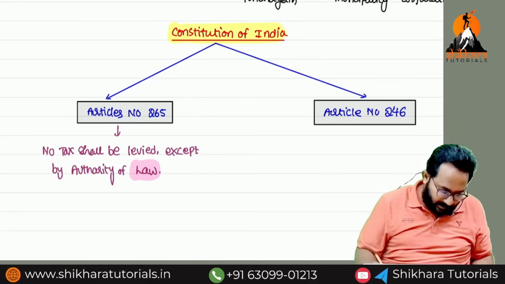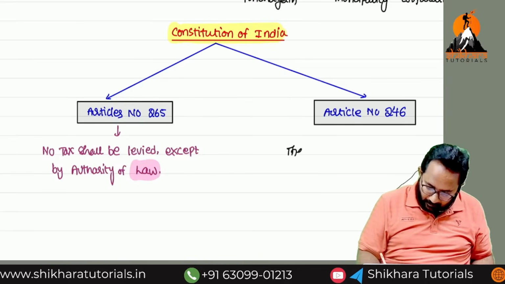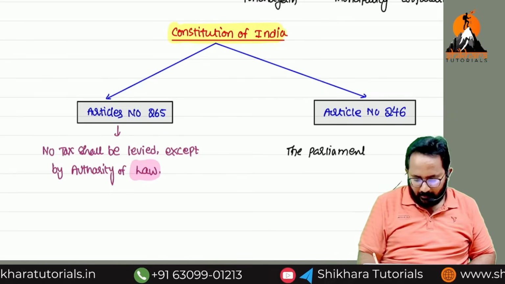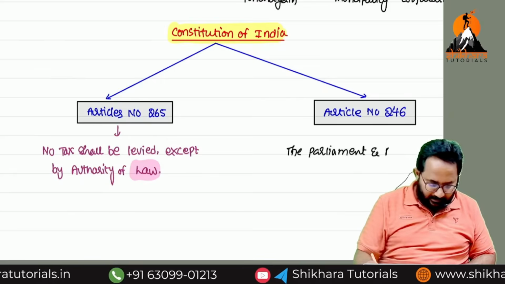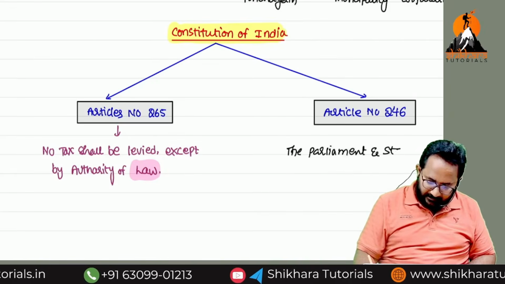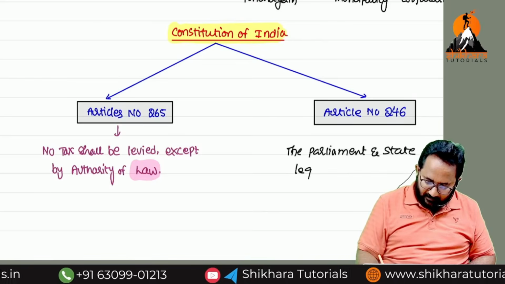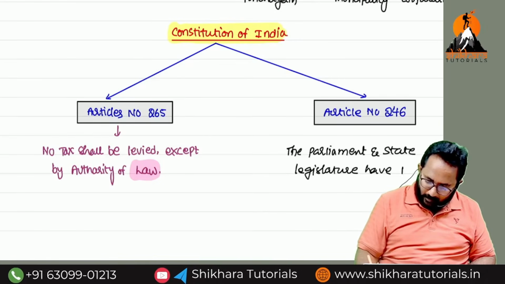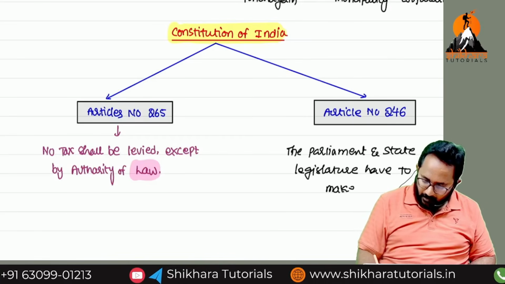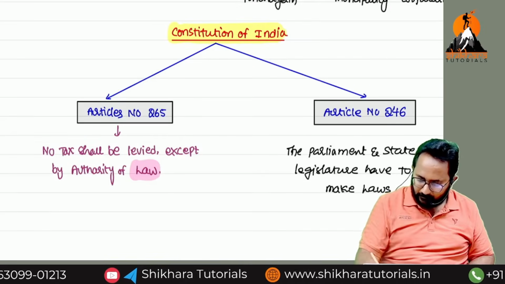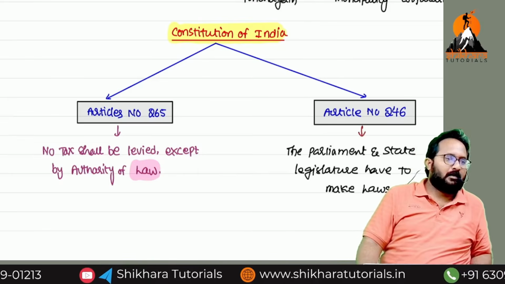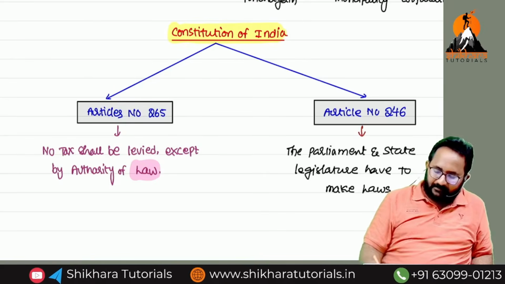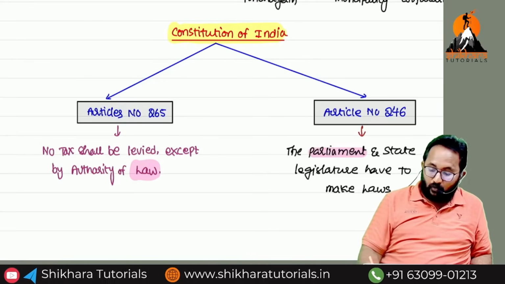Now, please tell me, the Parliament and the state legislature. State legislature means nothing but assembly. They have the power to make laws. Okay, that means law is required. Law can be framed by whom, we also know.